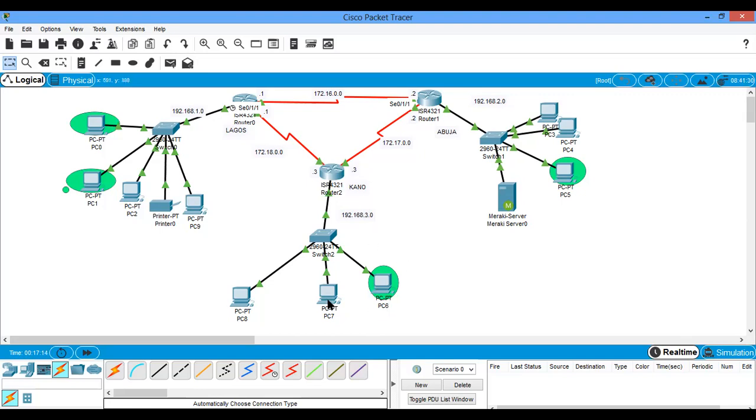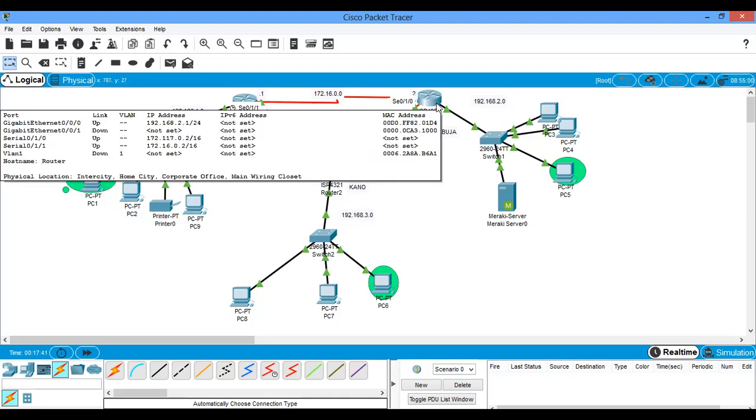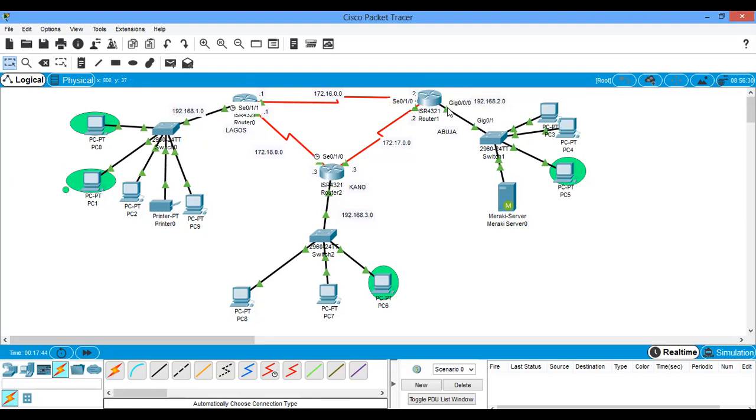So now if, for instance, this PC7 is sending a message to the Meraki server, when it gets to this interface, this interface will see that communication as inbound. When it gets to this serial, it will see it as outbound because it has already entered this router and wants to exit. But this interface on Abuja will see it as inbound because it's coming in. Then when it enters the router and wants to exit from this G000, this G00 will see it as what? Outbound. I hope we understood this because it's very important. Do you understand this? Yes.